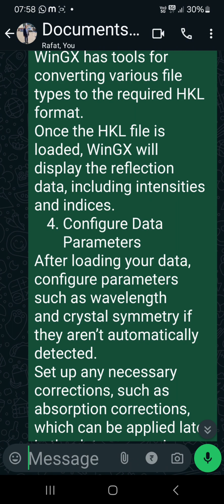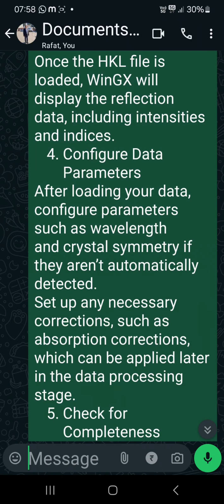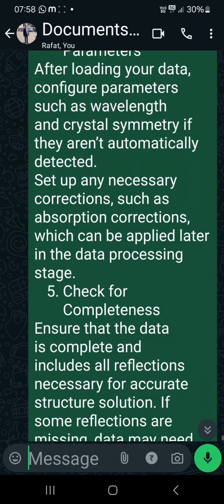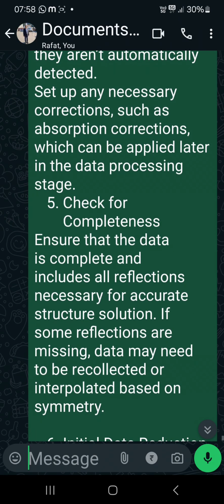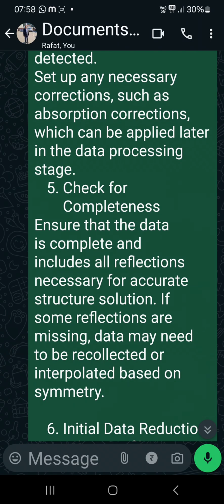After loading your data, configure parameters such as wavelength and crystal symmetry if they are not automatically detected. Set up any necessary corrections, such as absorption corrections, which can be applied later in the data processing stage. Check for completeness. Ensure that data is complete and includes all the reflections necessary for accurate structure solution. If some reflections are missing, data may need to be recollected or interpolated based on symmetry.